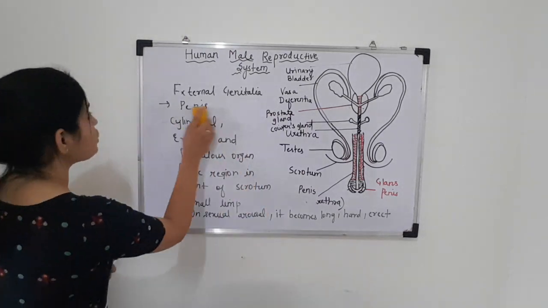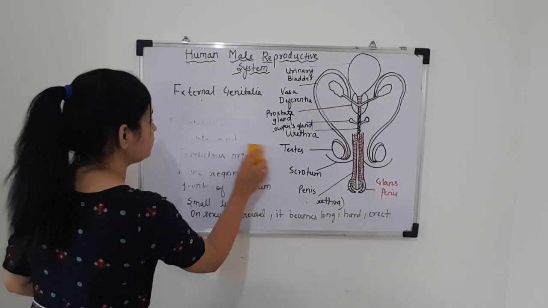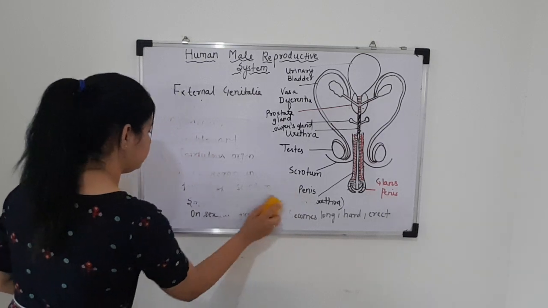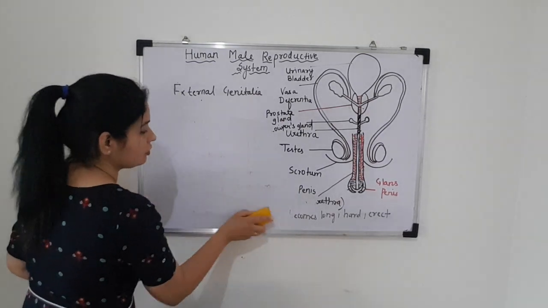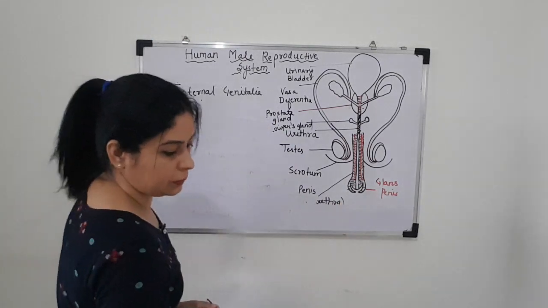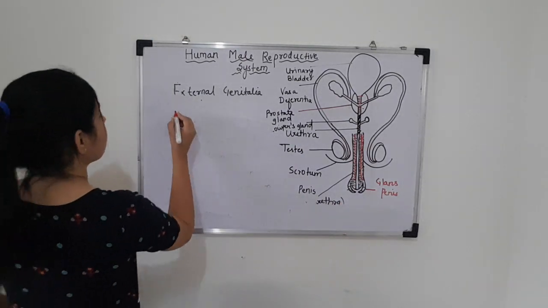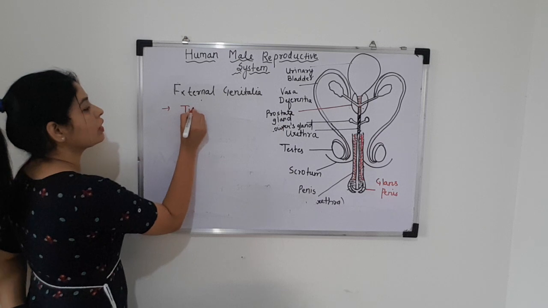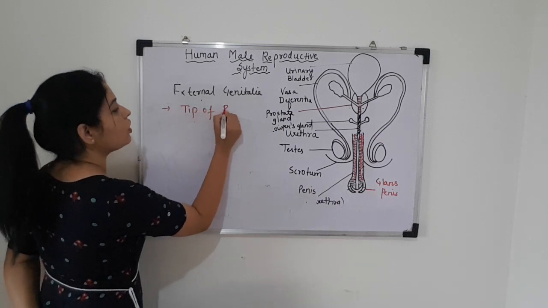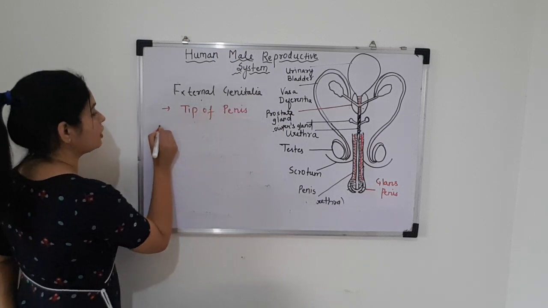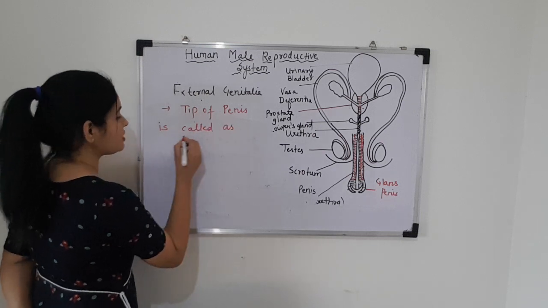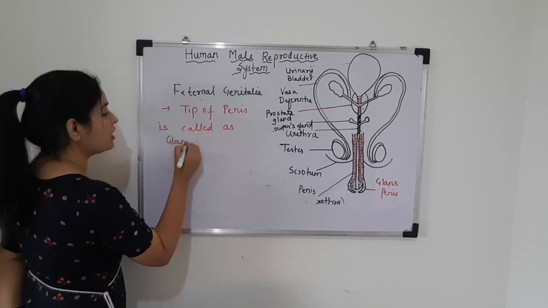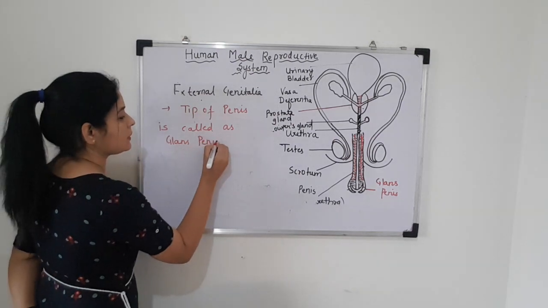Let me write that also for you. The tip of the penis is called the glans penis.